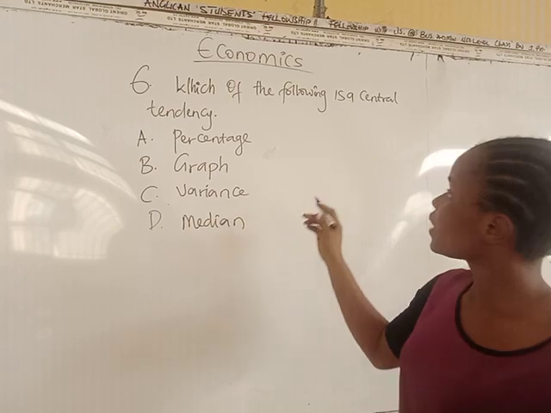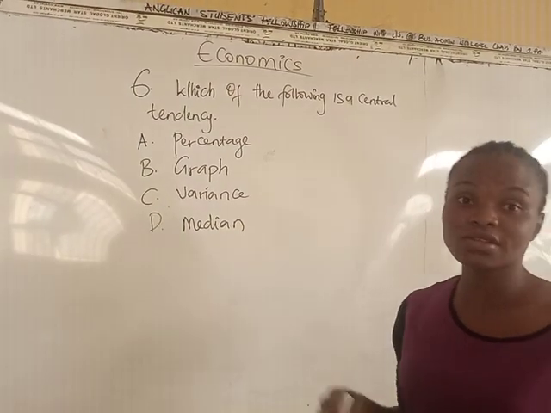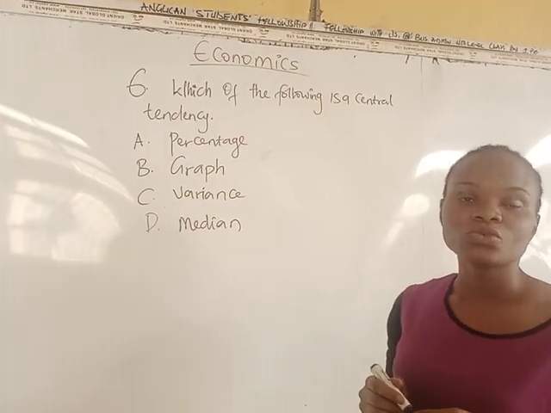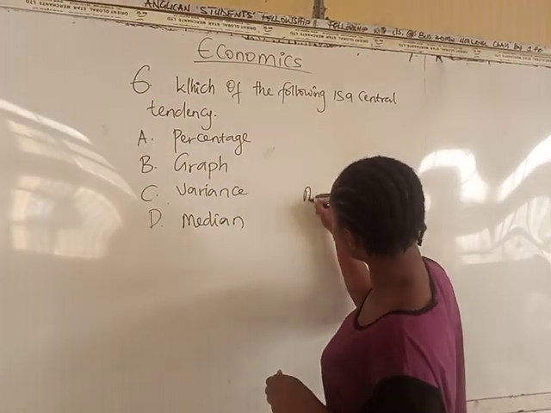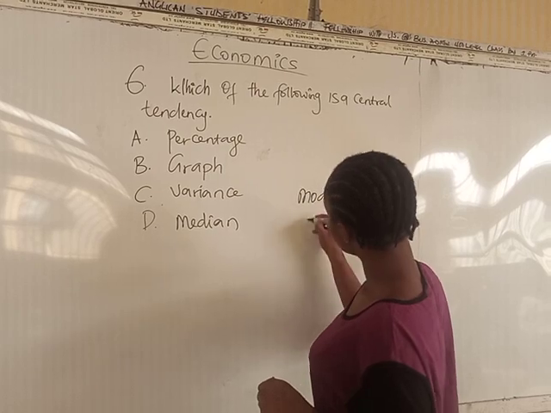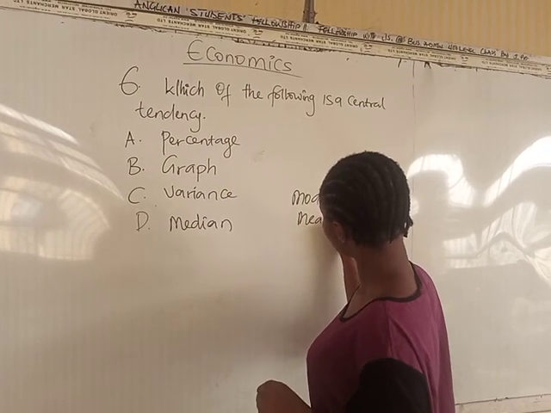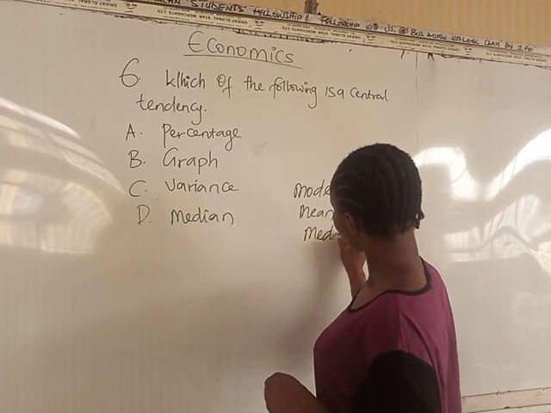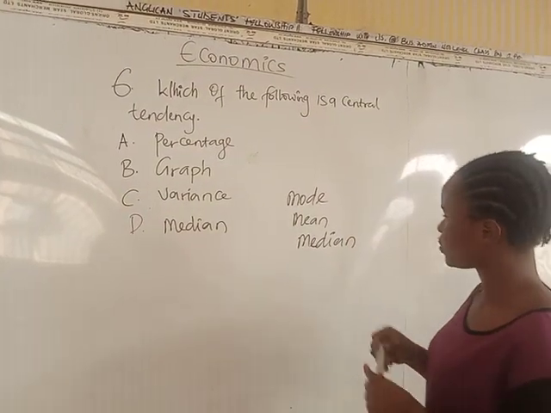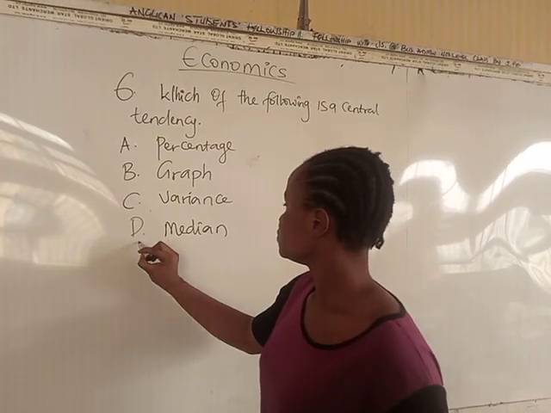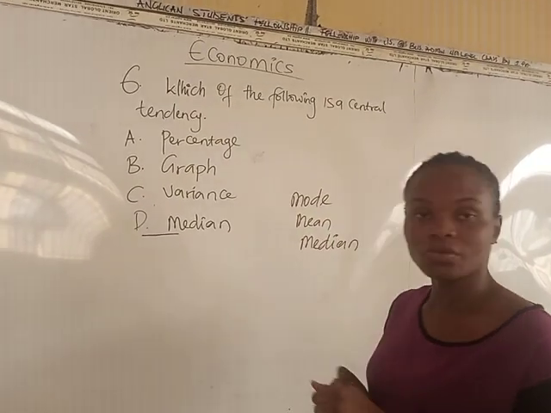But before I answer the question, for central tendency, we have three forms we use to calculate it, and they are mode, mean, and then median. So, looking at the options here, we have median, which is D, as our answer.